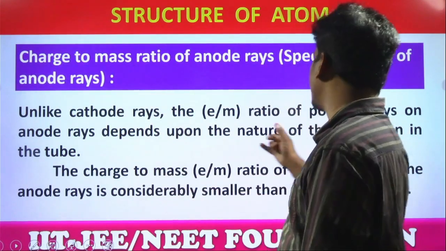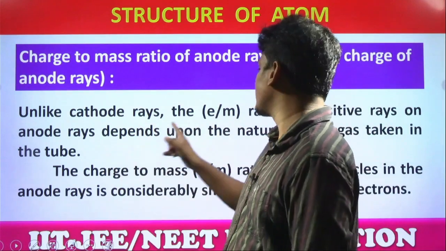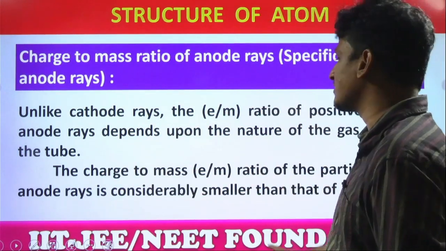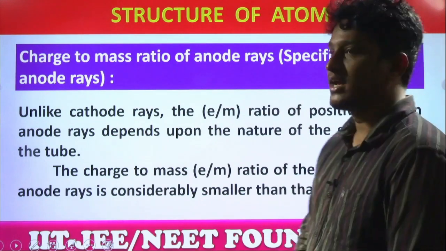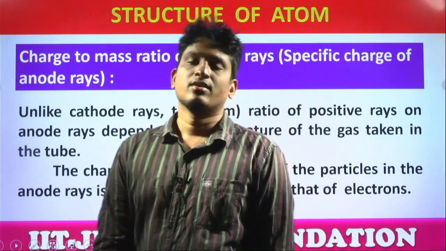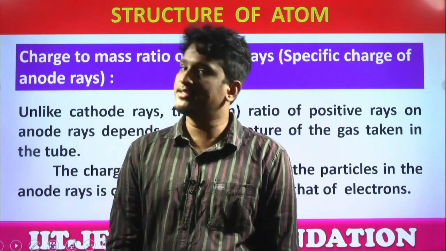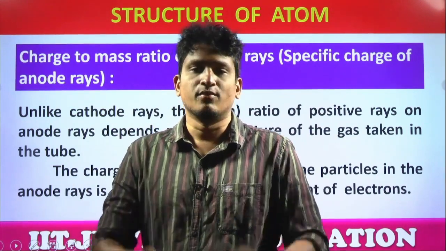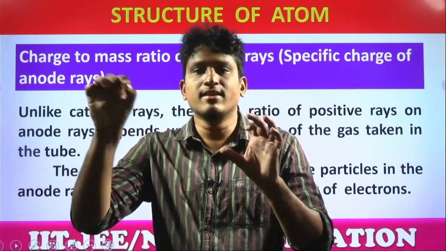Unlike cathode rays, the e/m ratio of positive charge on anode rays depends upon the nature of the gas taken in the tube. The charge to mass ratio of the particles in the anode rays is considerably smaller than that of electrons. The reason is, students, the charge to mass ratio for electron is the same every time, but for proton it is not the same. The reason is, once electrons were knocked out, it behaves like independent particles.